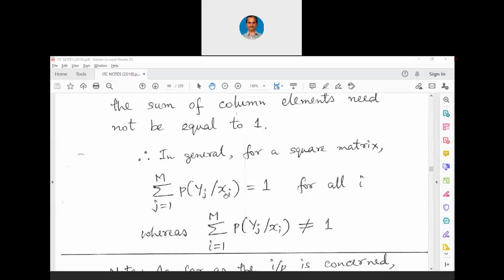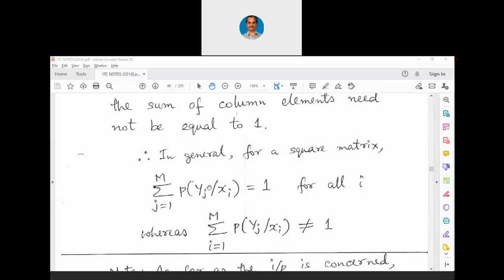Look at this. We are using these two parameters here, j and i. For the sum over j, probability of yj in condition with xi is equal to 1. But when i equals 1 to m, for yj in condition with xi, it need not be equal to 1. That means yj can be obtained even when xi is not transmitted.